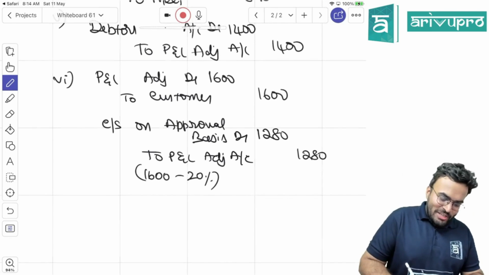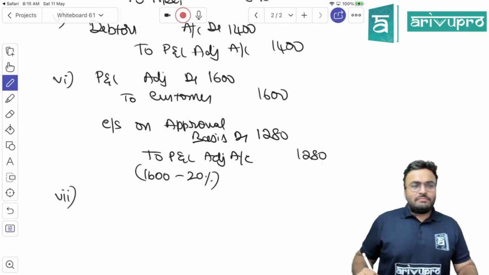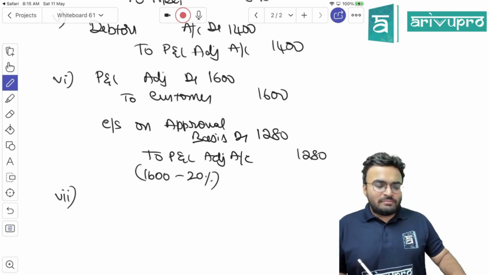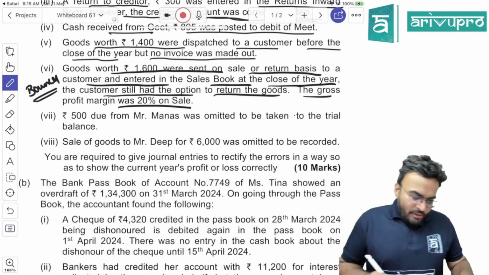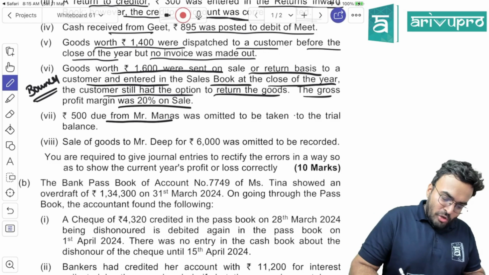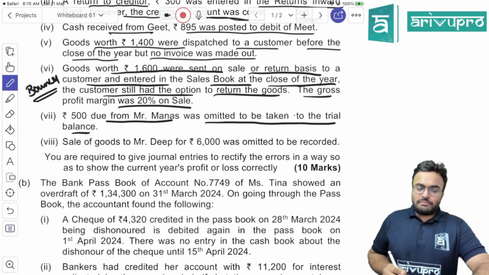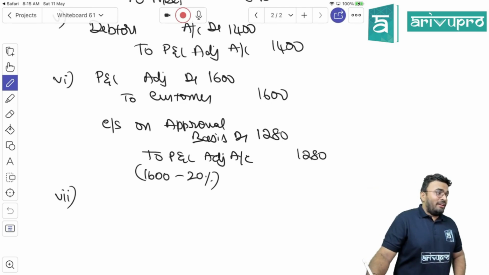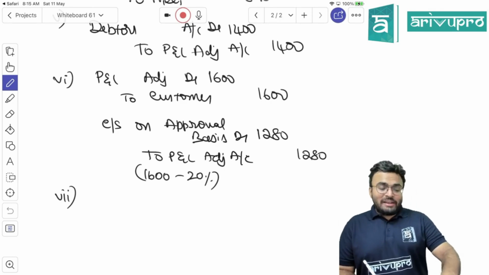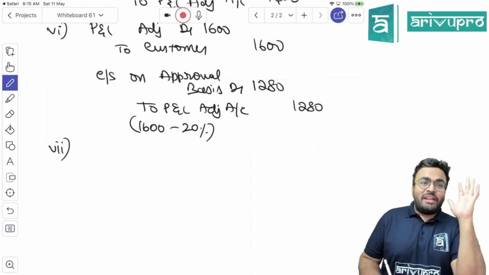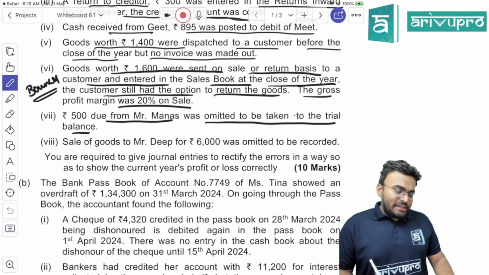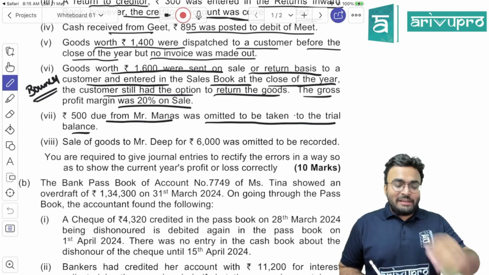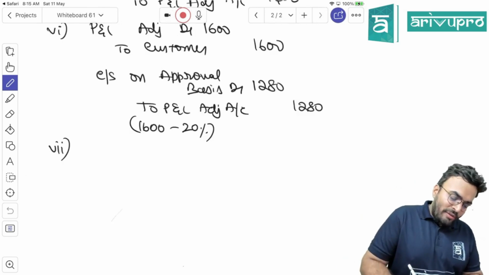Yes, can we go into 7? Done? Now, 7th one. 500 due from Mr. Manas was omitted to be taken to the trial balance. We had this error in the study material. Omitted to be taken in the trial balance. That means in the trial balance, Mr. Manas is not there. Mr. Manas is debtor or creditor? Due from, they said. That means we are supposed to get money. So what we will do?